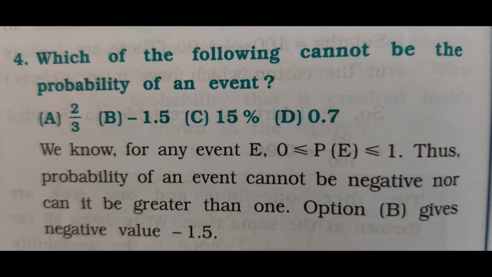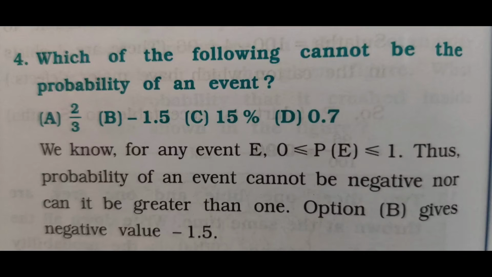Question number 3, why is tossing a coin considered to be a fair way of deciding which team should get the ball at the beginning of a football game? Since on tossing a coin the outcomes head and tail are equally likely, the result of tossing a coin is completely unpredictable, and so it is a fair way, because the possibility of head is 1 by 2, the possibility of tail is also 1 by 2, and that's why it creates a fair way of deciding batting.